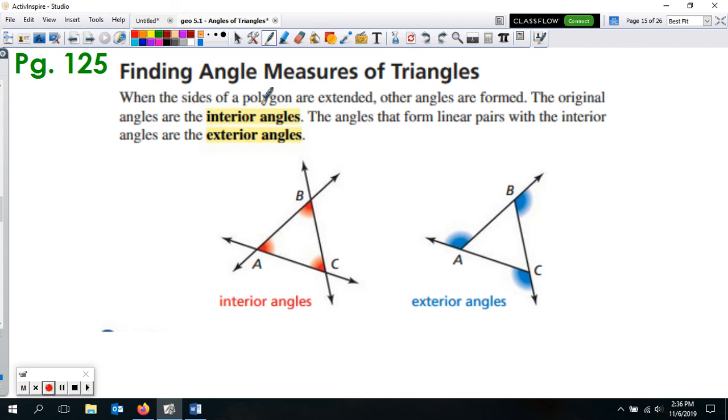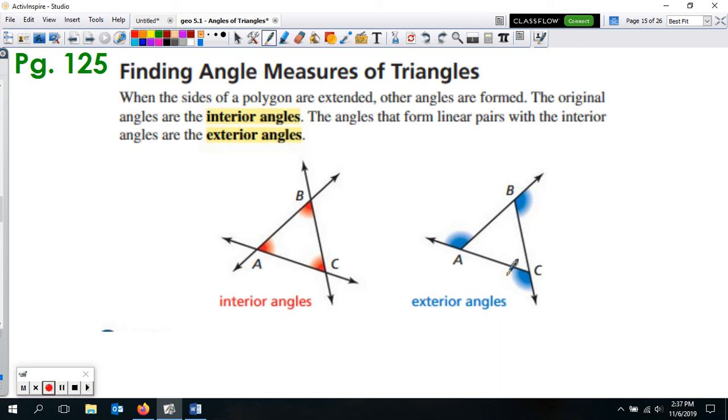When the sides of a polygon are extended, so here's a triangle and these sides are extended out, other angles are formed. The original angles, the interior ones, are the original ones on the inside. But as you extend them out, you get other angles, which are your exterior angles. Exterior angles are on the outside, as you can see right there.